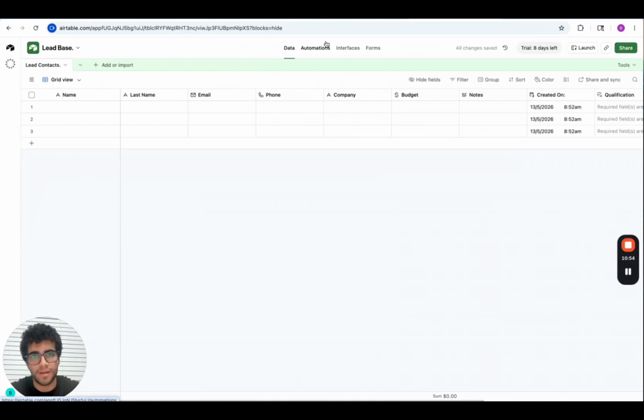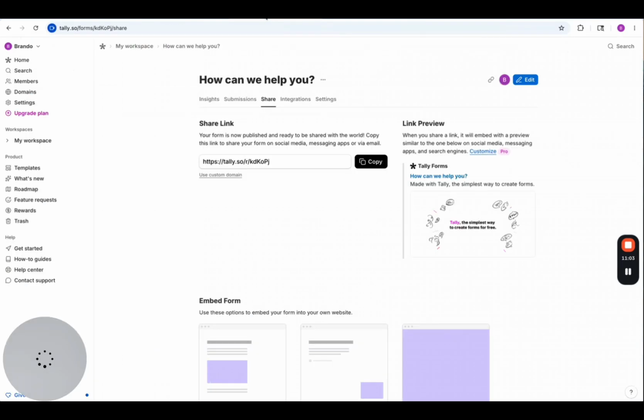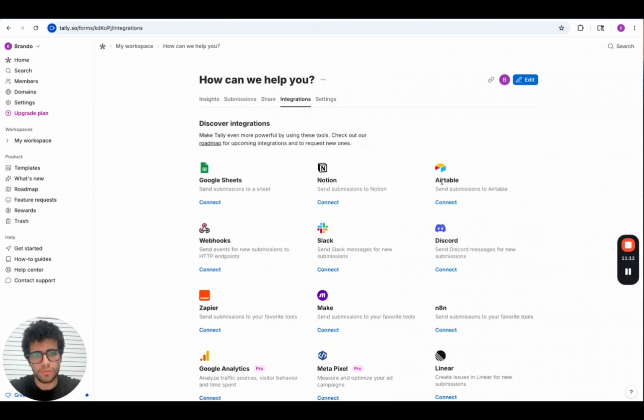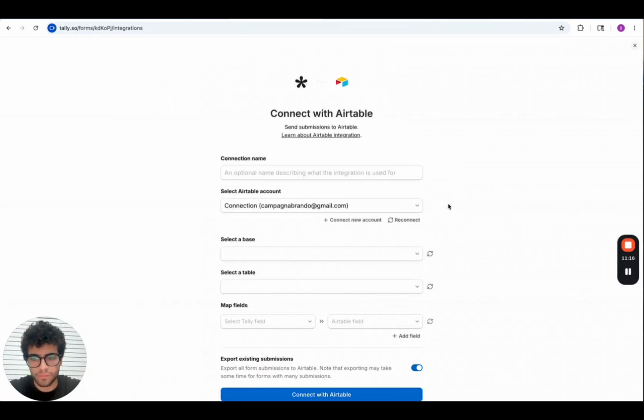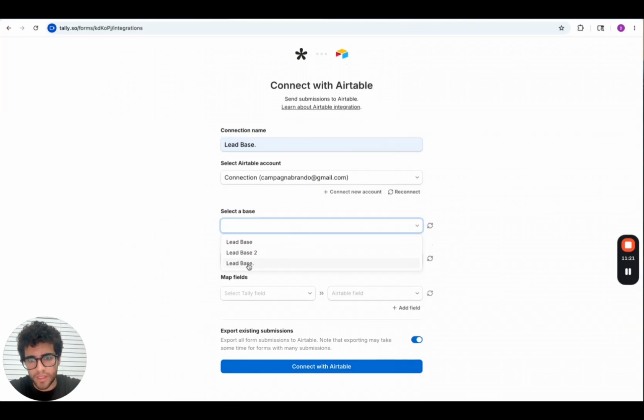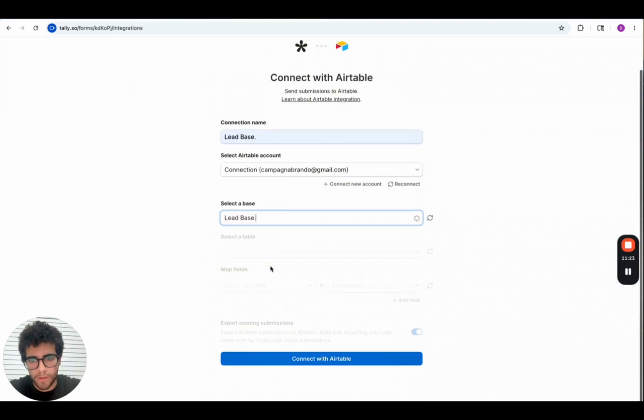Now we have to connect Airtable with Ottley. So the form that we created after can just send all the information instantly to Airtable. How we can do it? So we go back to the link that we got before after creating the form, and then we can hit integrations and we hit connect with Airtable. Okay, we can create a name, lead base, select a base, lead base that we already created.